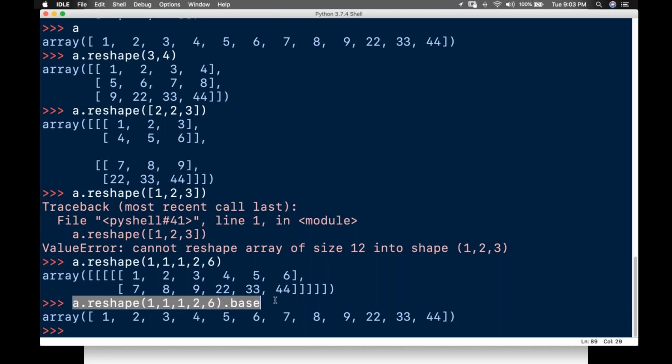Whatever reshape you are doing, can we reshape into any shape, guys? Yes, as long as the number of elements required for reshaping is equal in both shapes. It is not affecting the original.